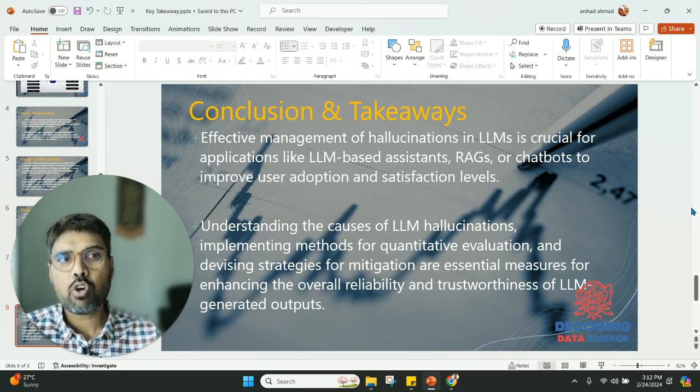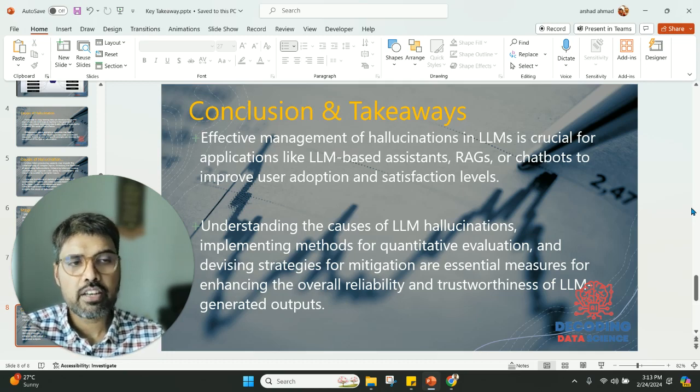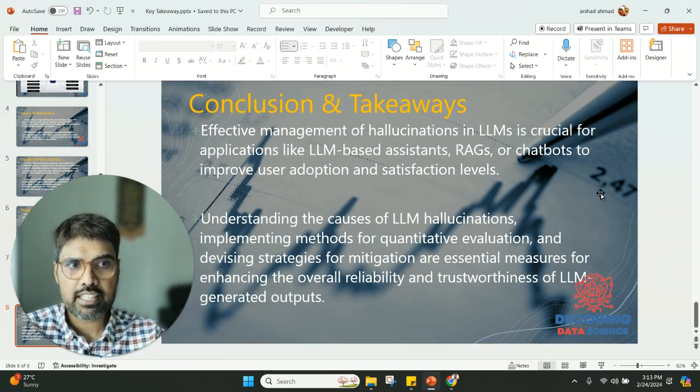Understanding the causes of LLM hallucinations, implementing methods for quantitative evaluation, and devising strategies for mitigation are very important to ensure the reliability and trustworthiness of LLM-generated outputs for B2B, B2G, and even B2C facing things.